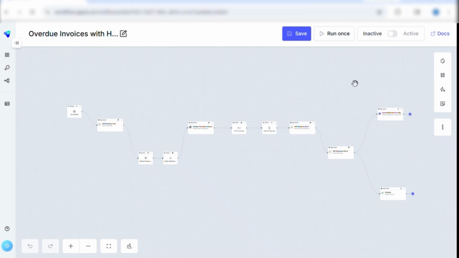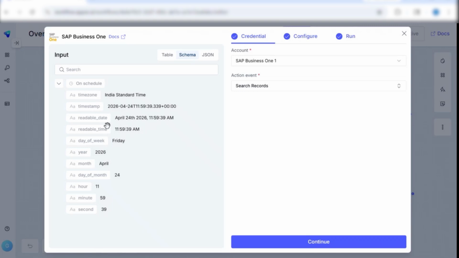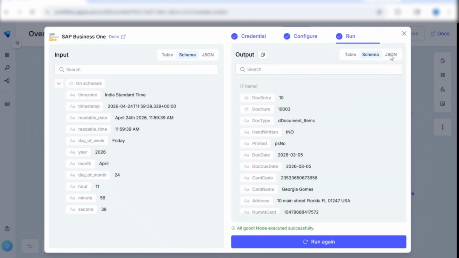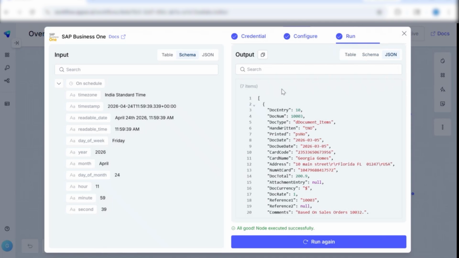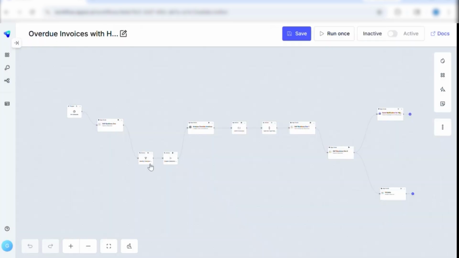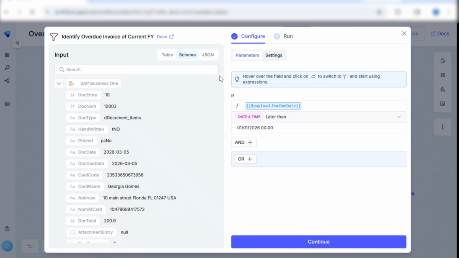Now let me quickly go back to this workflow part. So the steps are as follows. Based on a particular schedule option, it will fetch the required open invoices from SAP Business One, which I have already showcased. And as you can see in this node also, there are a total of 7 open items available in SAP Business One. Based on that, it will identify the overdue invoices, and it will only identify those invoices which are from the current financial year. Only those invoices will be treated as overdue.